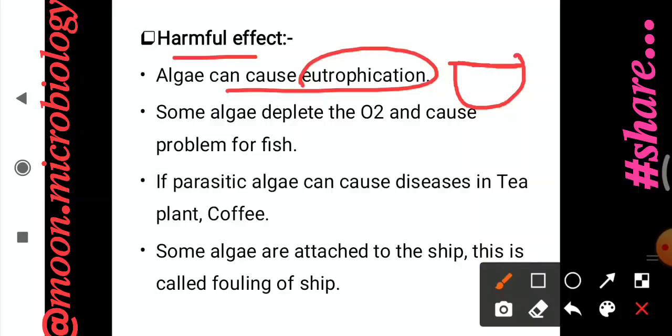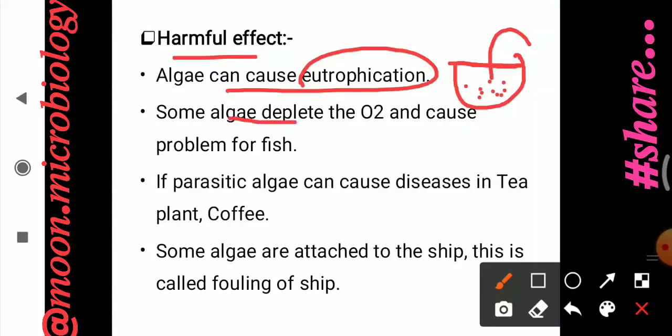When they make the mat-like structures, they block the sunlight required by the life below, the marine life or whatever life is present inside the water, causing a hindrance to them.